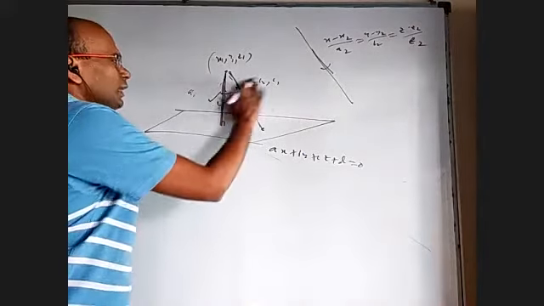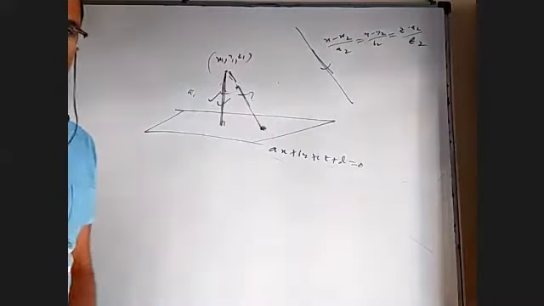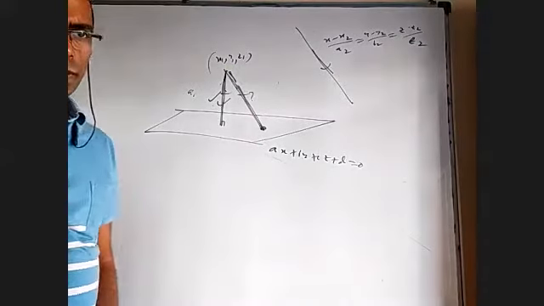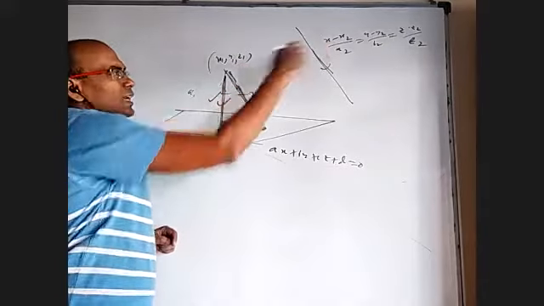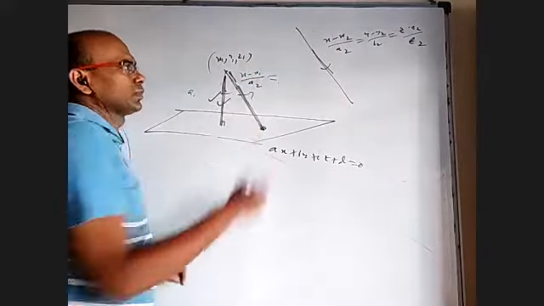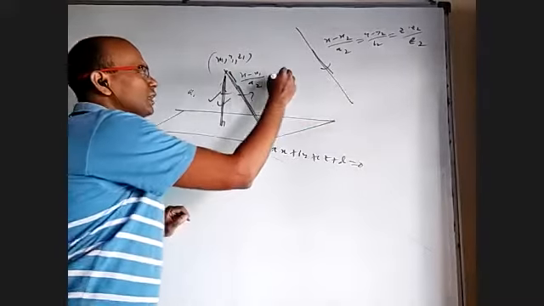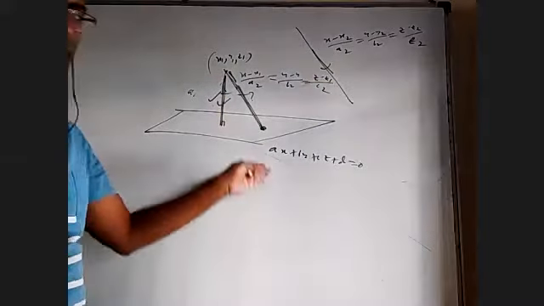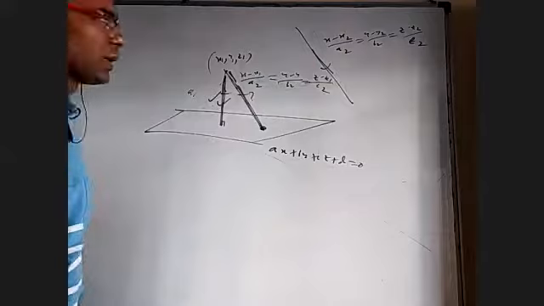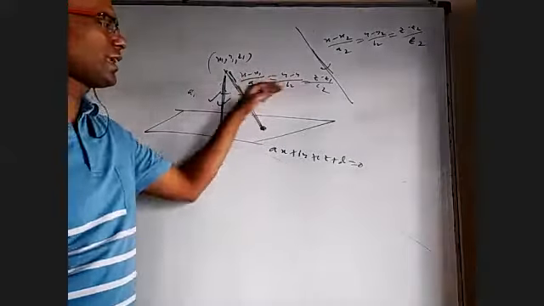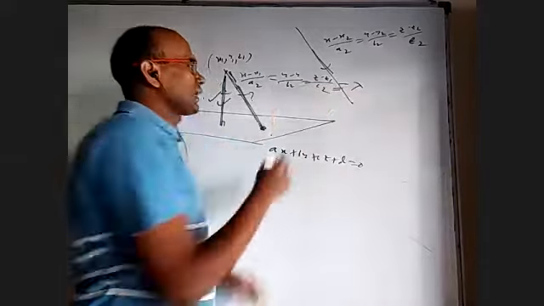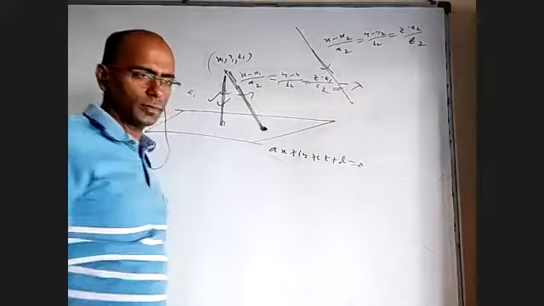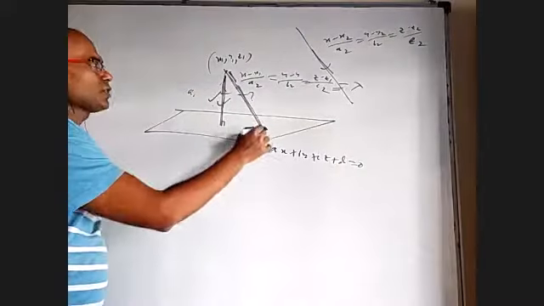That is one way. Another way is you can find this point. How will you find this point? Do you know this line equation? Yes, sir. Passing through this, parallel to that. So it will be (x minus x1) by a2. The DRs of this are a2, b2, c2, so the DRs of this also. (y minus y1) by b2, (z minus z1) by c2. That is this line equation, passing through this parallel to the given line. Solve this and this. How will you solve a line and plane? You will take it equal to lambda, take a general point on the line, substitute in this plane, and you will get lambda. Put that lambda back, you will get this point. Right? Once you know this point, you find the distance.